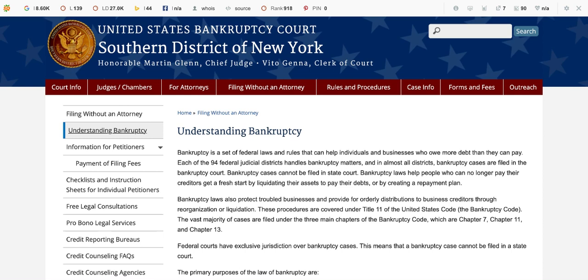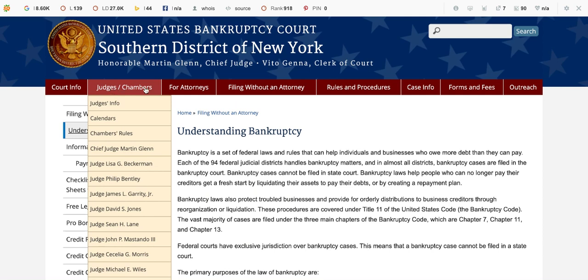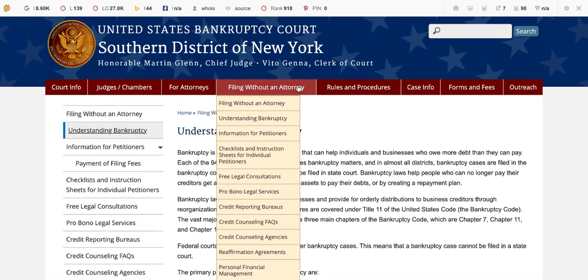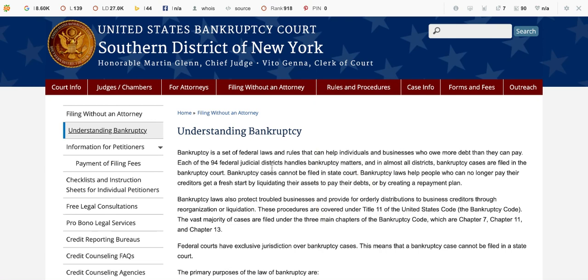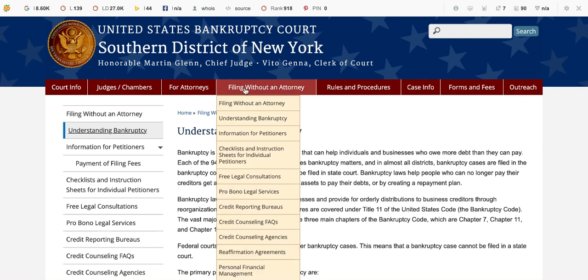Now, I believe they are a law firm, right? And look at it. On this page, they have judges and chambers, they have for attorneys, they have filing without an attorney rules, and this particular pillar page was written as content under filing without an attorney. You see, it's a subcategory, if I'm going to call it that.